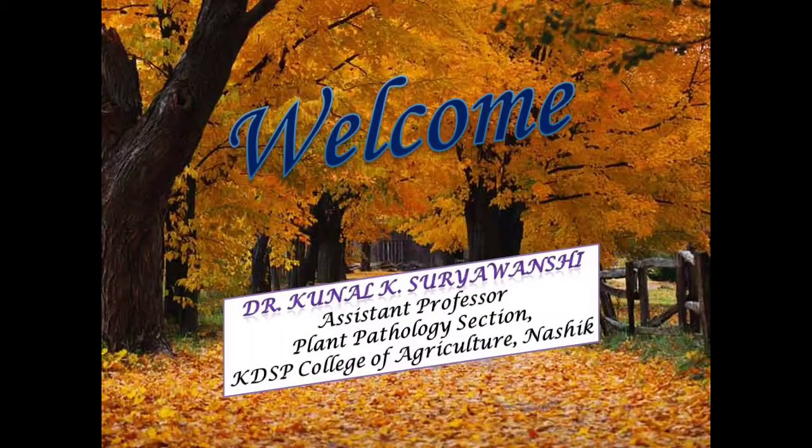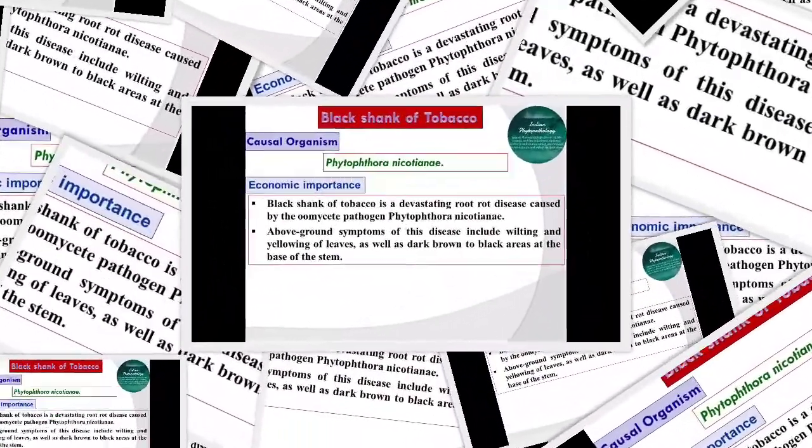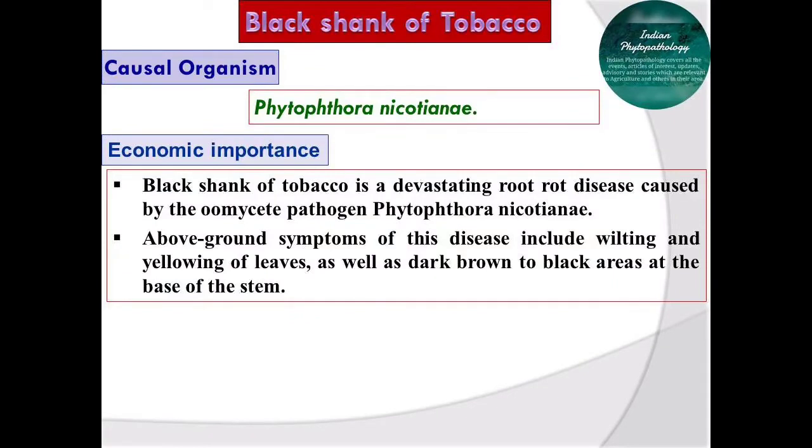Hello friends, today we are going to see diseases of tobacco. In that we will see black shank of tobacco, then black root rot of tobacco, and the last one is tobacco mosaic. All these three diseases are commonly found on the tobacco crop, and among them black shank of tobacco is caused by Phytophthora nicotianae, as we have seen in the earlier crop, that is castor, which has the same pathogen.